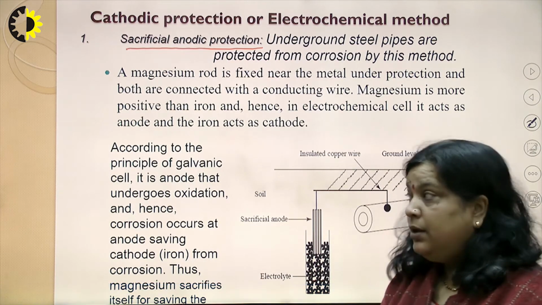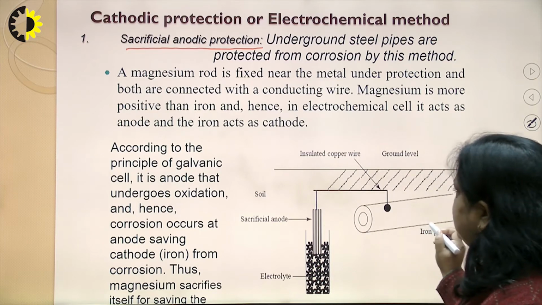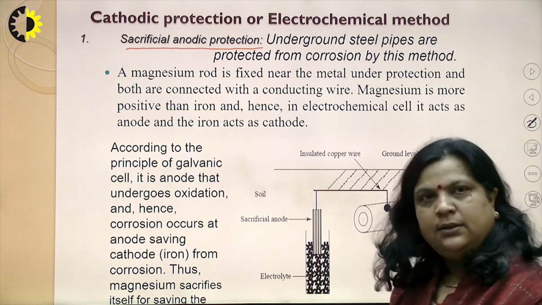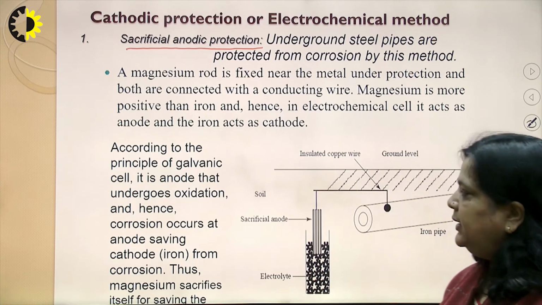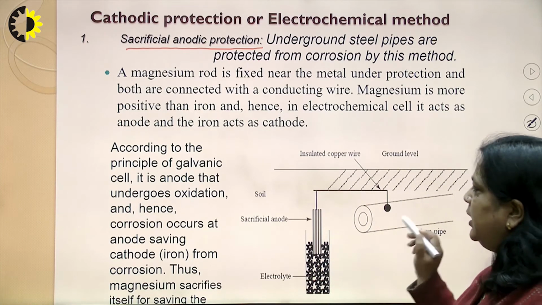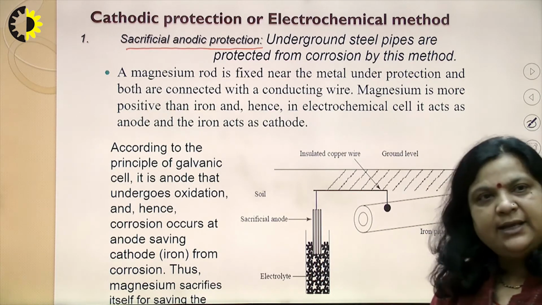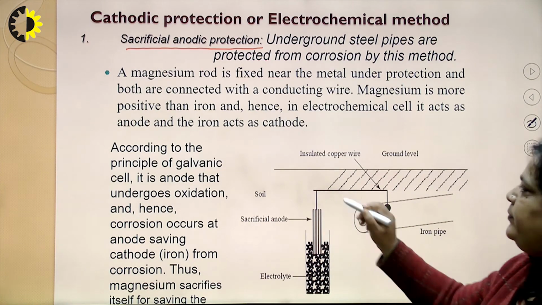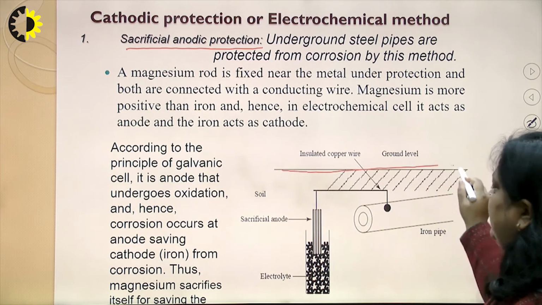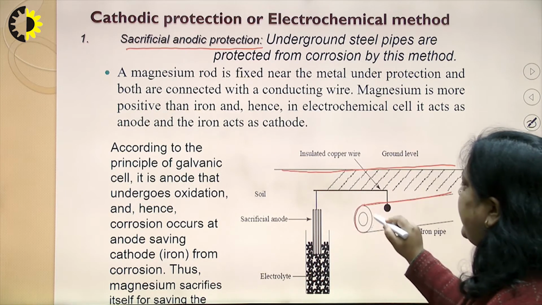And how? If these underground pipes are connected with magnesium or another more active metal, it will work as an anode, and now our metal will work as a cathode. This is the simple diagram. This is the earth level and these are underground pipes.